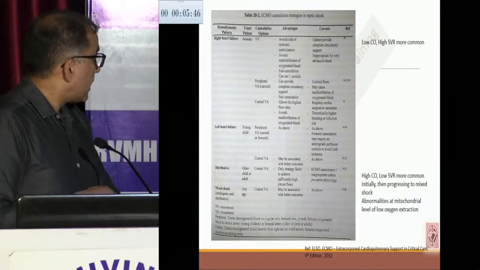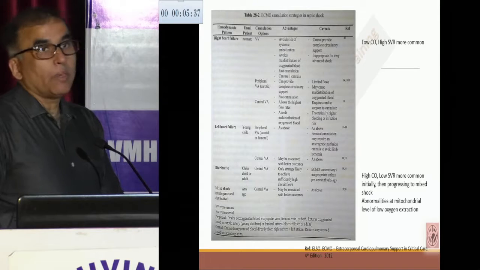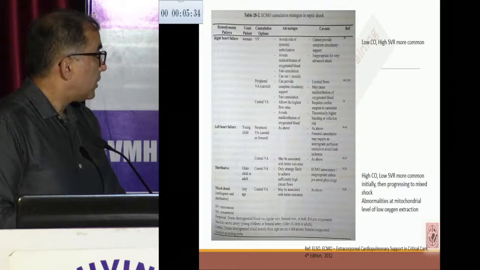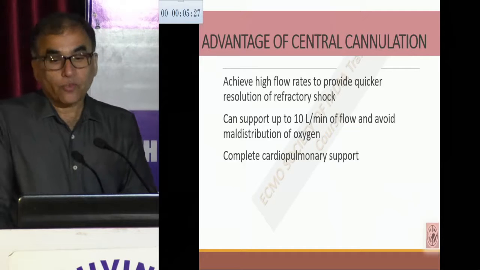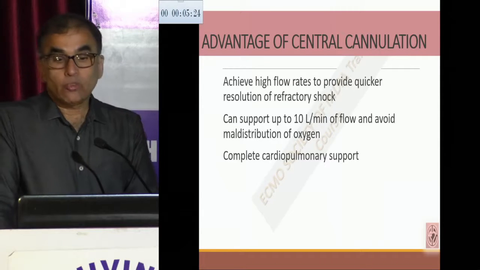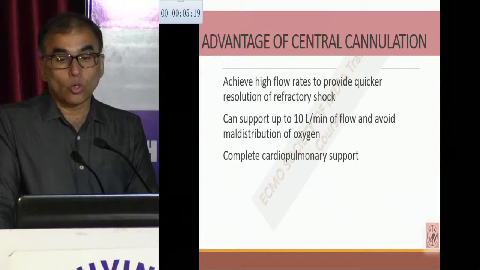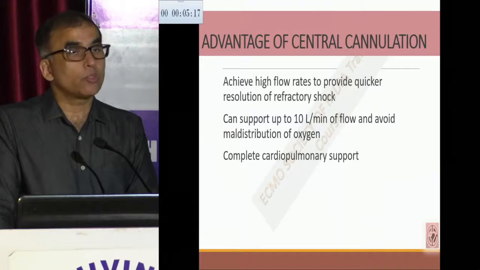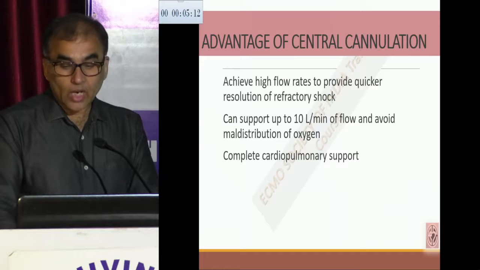But if it is distributive shock or usually mixed shock, the usual population is child or adult, with central VA ECMO or peripheral VA ECMO depending upon how much flow is needed. These patients usually have high cardiac output and low systemic vascular resistance. The advantage of central cannulation is achieving a high flow rate to provide quicker resolution of the refractory shock. We can go up to a flow of 10 liters per minute without any maldistribution of oxygen, so no issues of Harlequin (North-South) syndrome, and there is complete cardiovascular support.